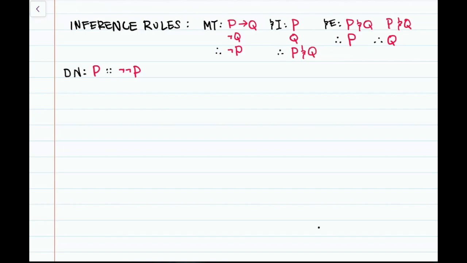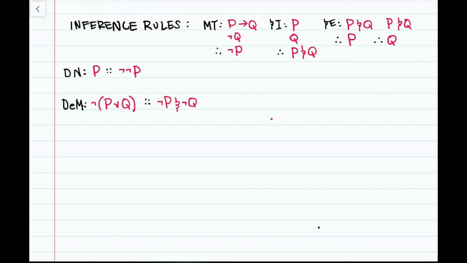We're also going to have one of the De Morgan laws, namely from the negation of a disjunction, either P or Q, we may infer that it's not the case that P, and it's not the case that Q, and vice versa.